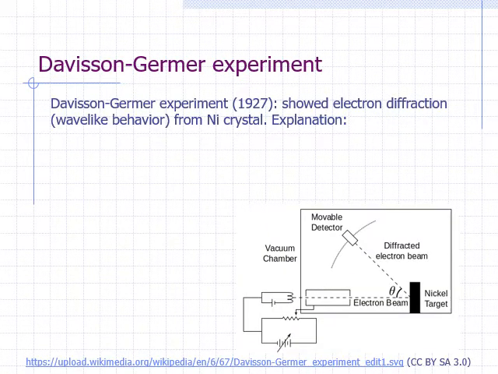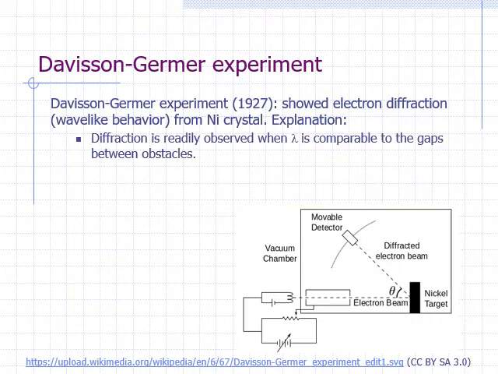Experimental verification of de Broglie's hypothesis came in 1927 when Davisson and Germer fired a beam of electrons on a nickel crystal. They found that the scattering of the electrons showed a diffraction pattern. Diffraction is a phenomenon associated with waves. Diffraction of a wave is readily observed when the wavelength is comparable to the gaps between the obstacles encountered by the wave. In this case, the obstacles are the atoms in the crystal.